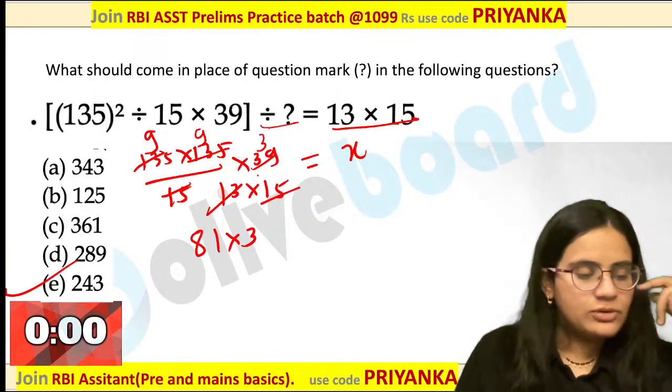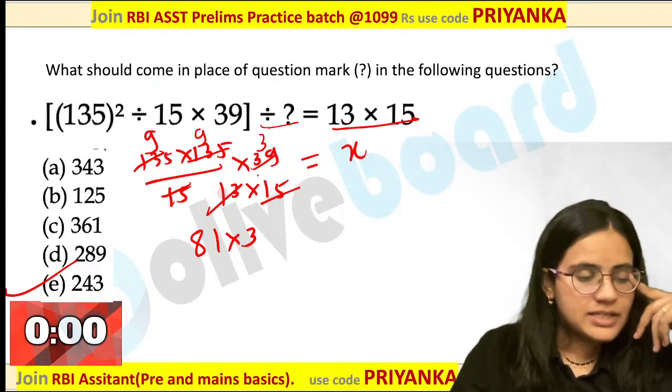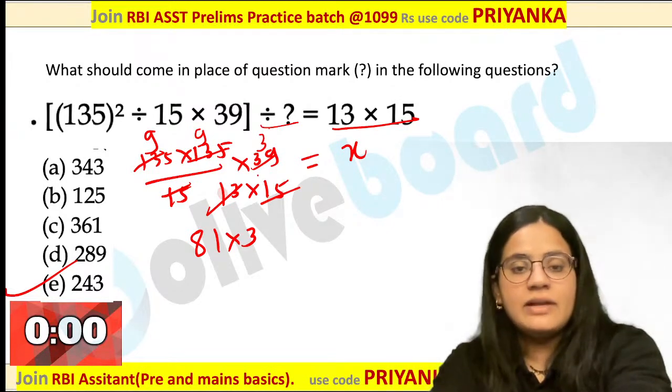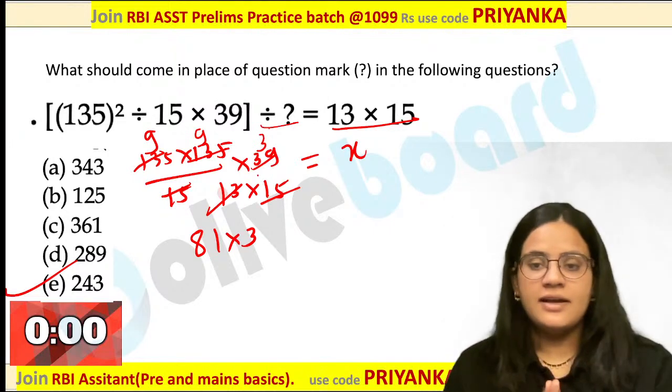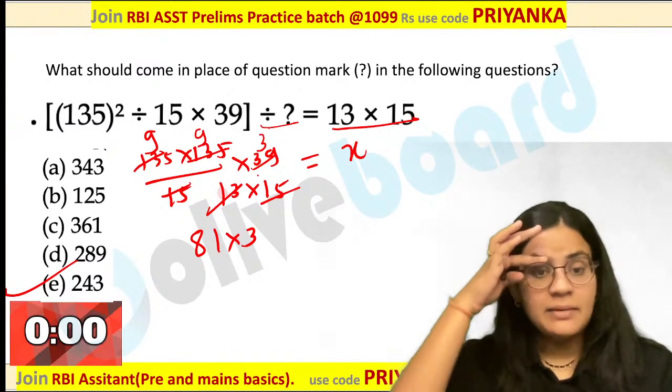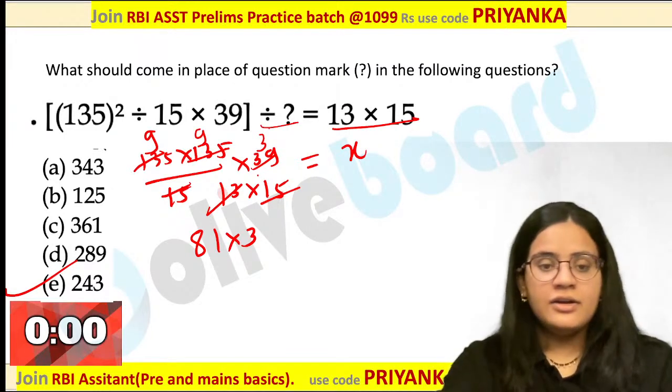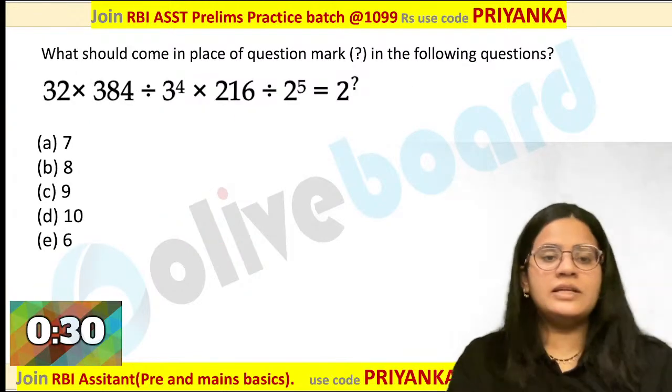Wonderful performance. Amruta, Veer Babu, Utkarsh, Brajesh, Chaitanya, very good. You are correct over here. 243 will be the perfect answer in this case. Everybody is following this? Anybody is there who is having doubt, you can ask me. I think it is clear. Very good, guys. Let us quickly move on to the next question.